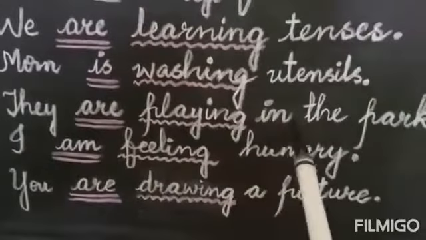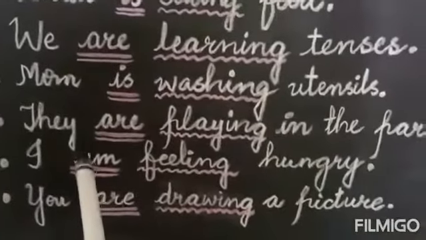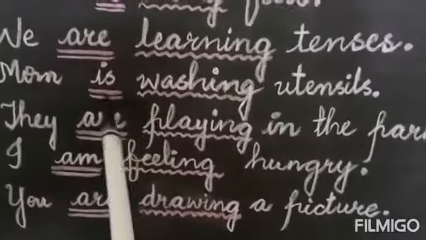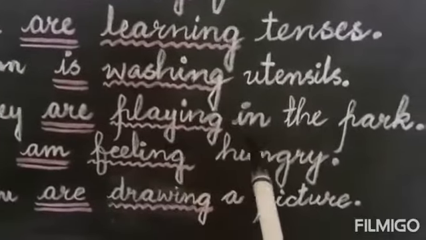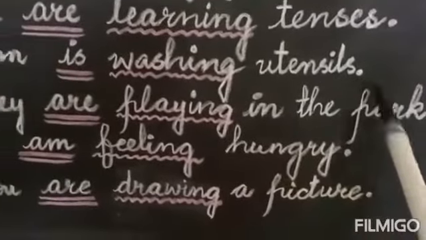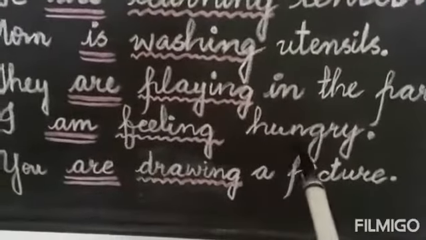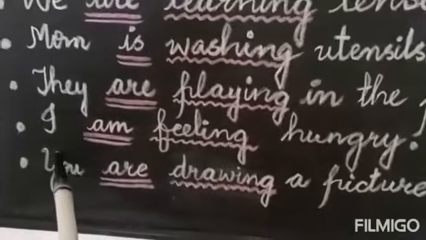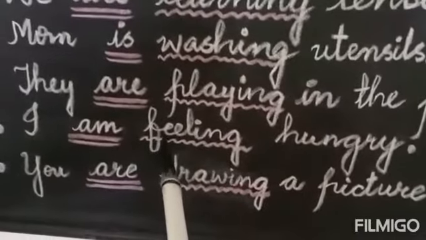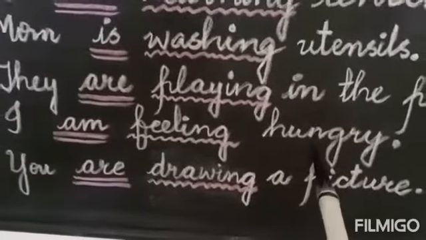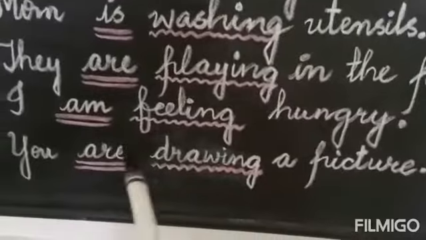They are playing in the park. You see, they are so many. So we have used are. Playing is the ing form of play. In the park are the other words. I am feeling hungry. I is the subject, and whenever the subject is I, we will always use am. Feeling, it is the ing form of feel, and then hungry is the other word.